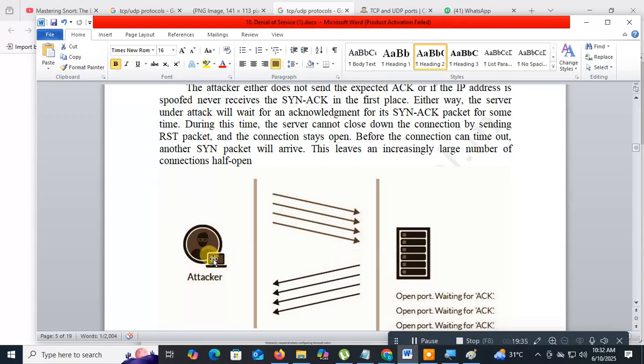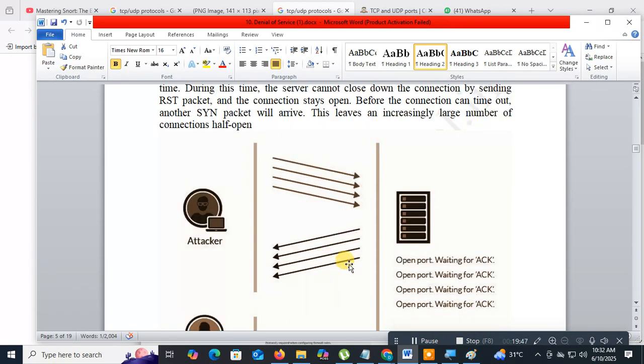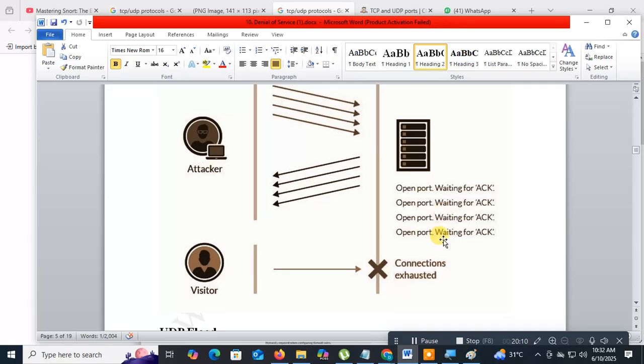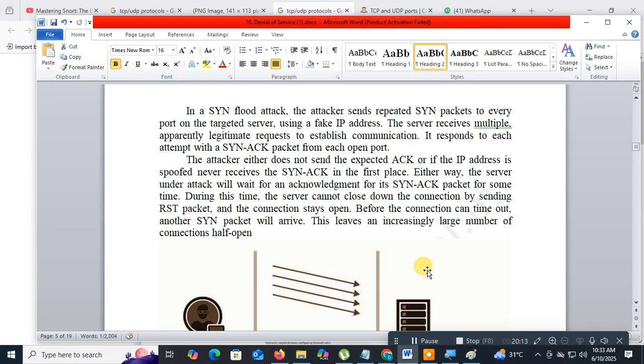Instead of that, we send multiple SYN packets, and the machine will respond, waiting for the acknowledgement. But the attacker machine won't send the acknowledgement. Then all the SYN packets are waiting for the acknowledgement, and the target machine gets exhausted. This is known as the SYN flood attack.